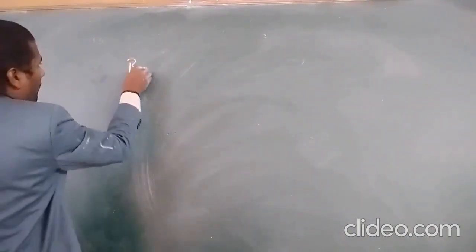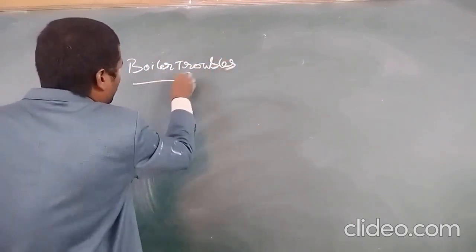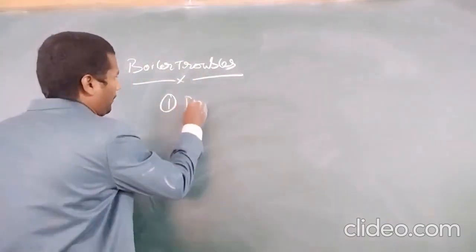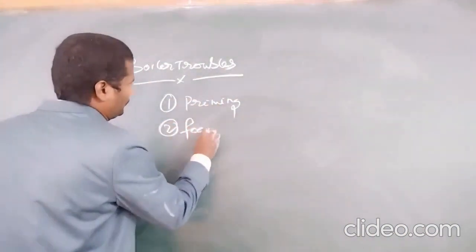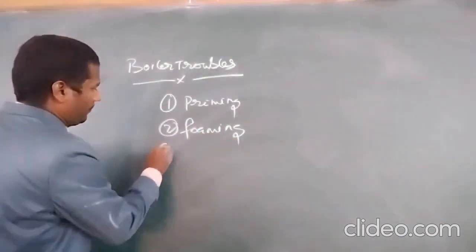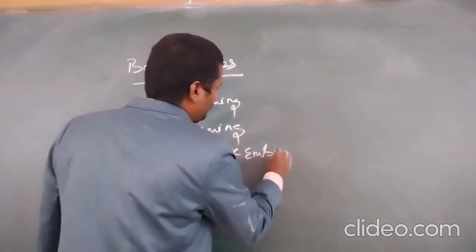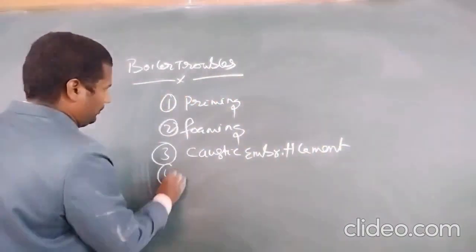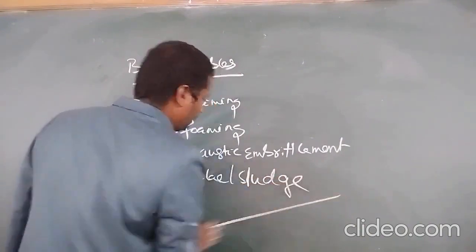Next, boiler troubles. What are the boiler troubles? Boiler troubles are classified into 4 types: priming, foaming, caustic embrittlement, and scale and sludge.